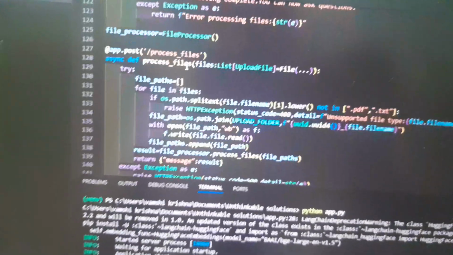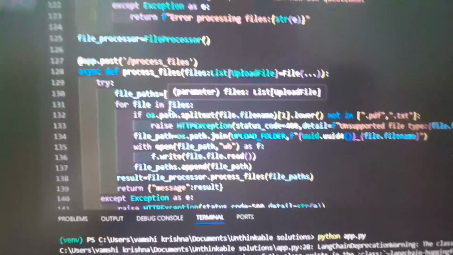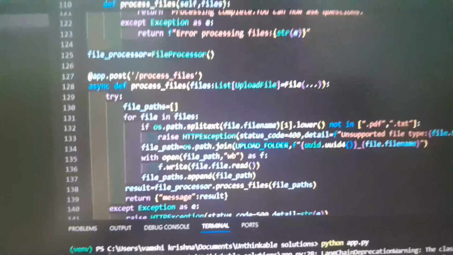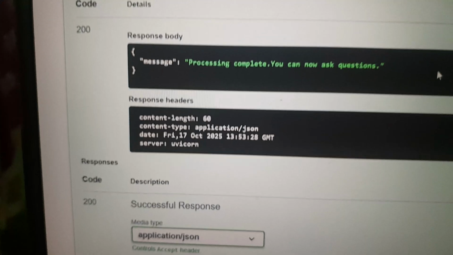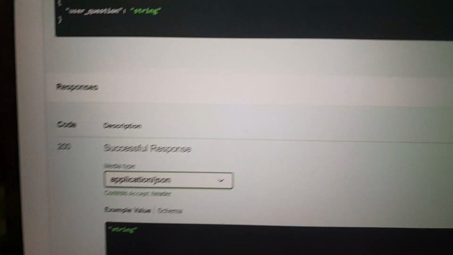Now the first API endpoint is process_files. So I guess embeddings have been created. We could ask a question right now. So it says processing complete. You can ask a question in the second API endpoint. Now let's try this out.